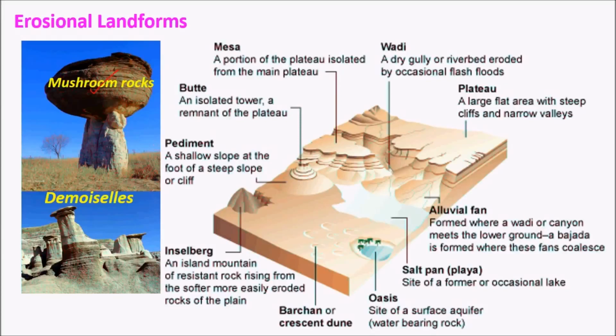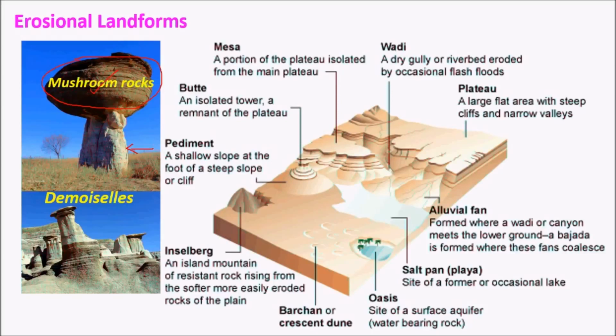For example, wind carries more sand at the bottom, near the surface. As a result, the rock at the surface undergoes more erosion. And the upper rock, which is at a height from the surface, undergoes less erosion. As a result, it gives rise to a mushroom-like structure. The other one is zeugen. These are formed in the same way as mushroom rocks, except that their shapes are quite different.